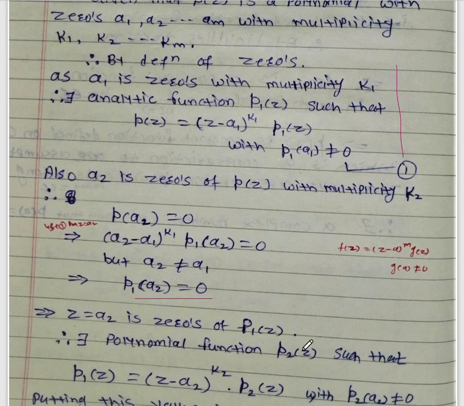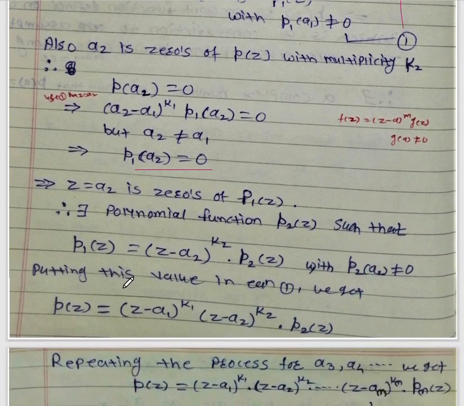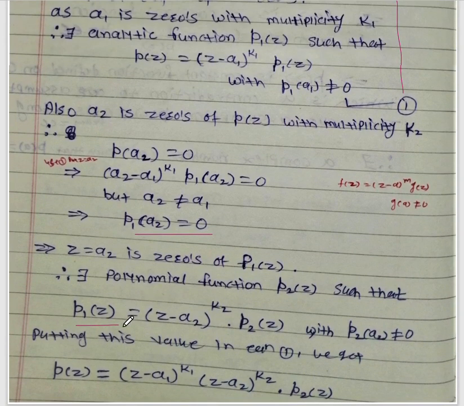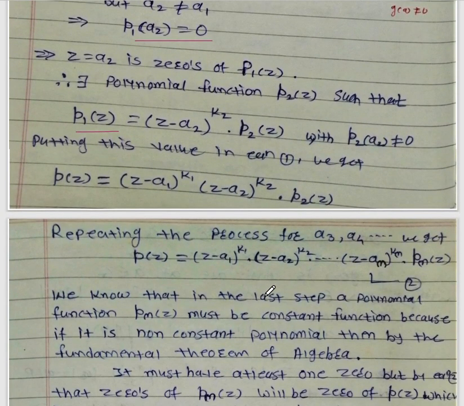Therefore there exists a polynomial function p2 of z such that p1 is defined as (z minus a2) power k2 into p2 of z, with p2 of a2 not equal to 0. So by using this value in equation number 1, put the values of p1 of z in equation number 1. Equation number 1 can be written as p of z equal to (z minus a1) power k1, (z minus a2) power k2 into p2 of z.